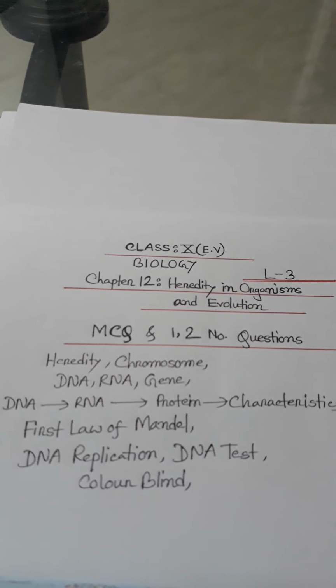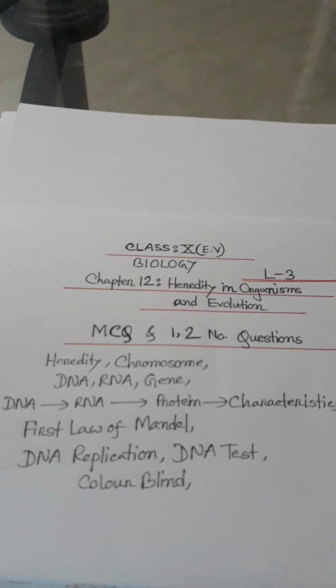In 1953, American scientist Watson and British scientist Crick first described the double helix structure of DNA.